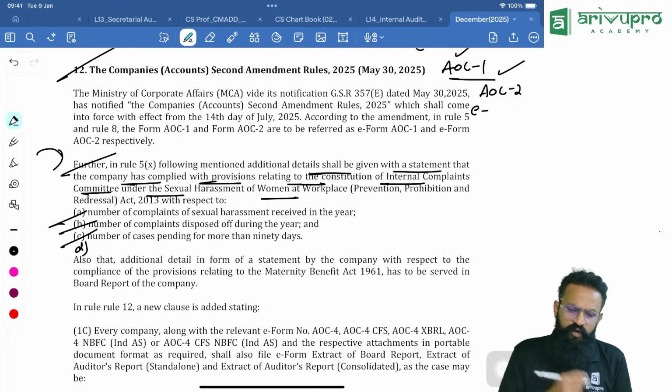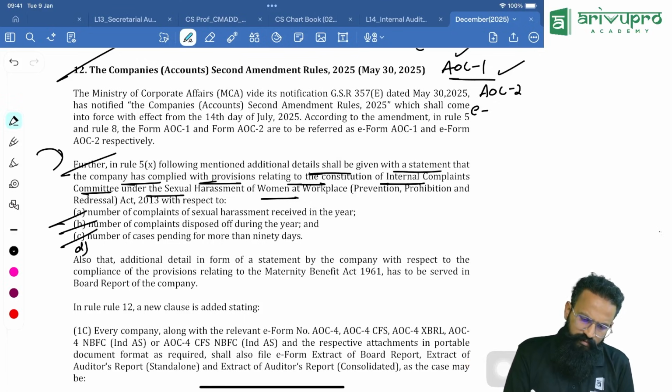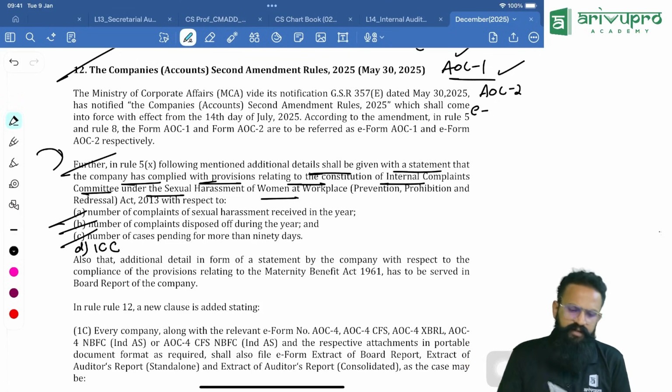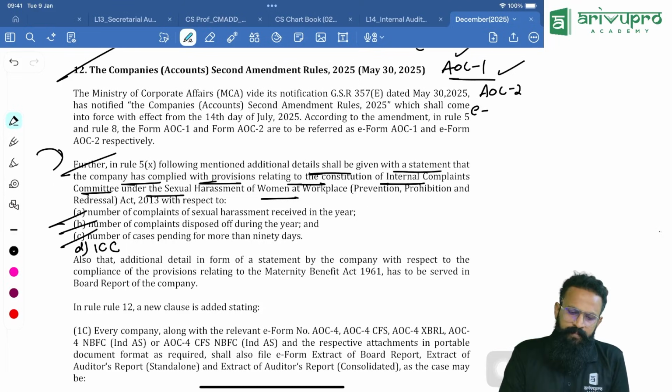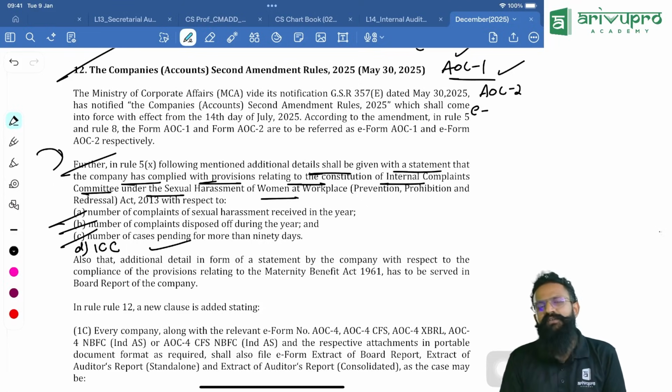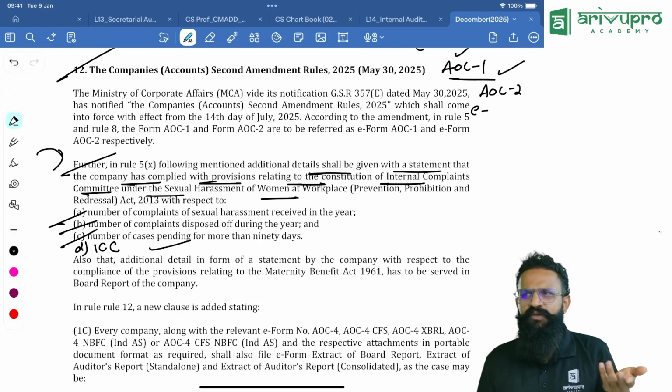You have to give a statement that in my company, we have formed an internal complaints committee. Internal complaints committee is nothing but, people, tomorrow if there is any sexual harassment case, they should be able to file it in one place. That committee which takes care of that is called ICC. We will form it whenever we have more than 10 employees. If we have it, we will form it. So you should say that it is applicable and hence we have formed it.